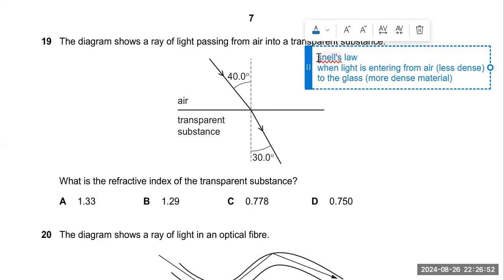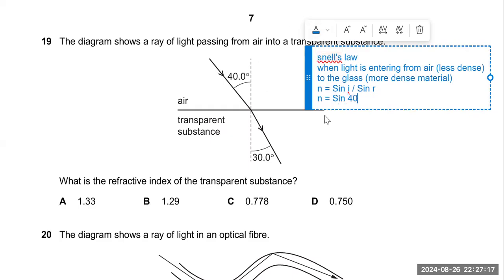Okay, so the formula to find the refractive index is: n is equal to sine of incident angle divided by sine of refracted angle. Okay, so here I will solve this MCQ in front of you. Angle of incident is 40 and angle of refraction is 30.